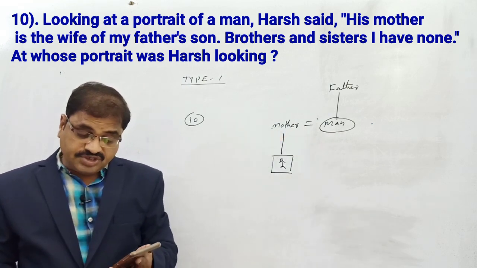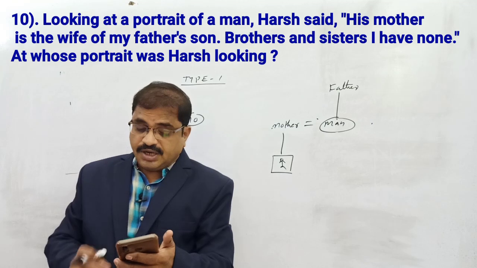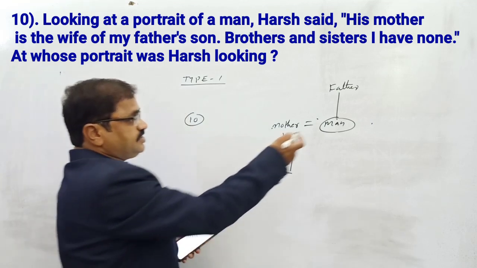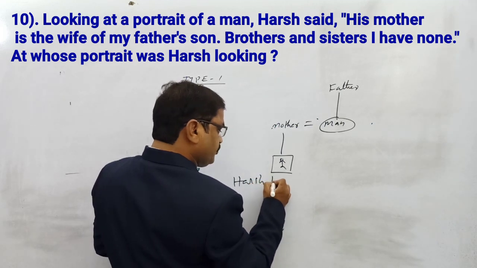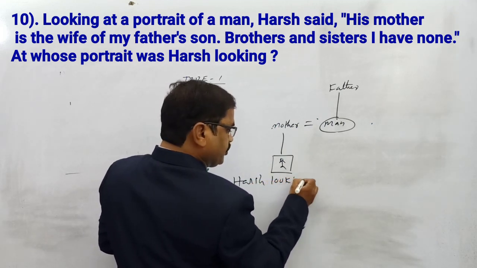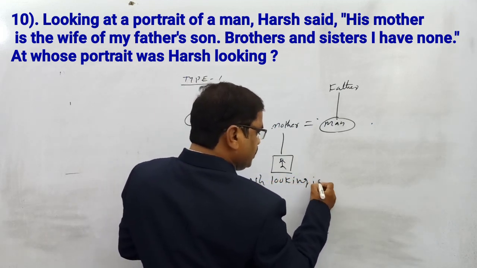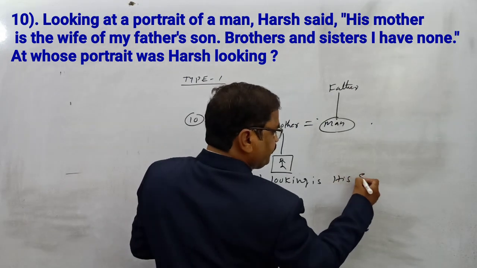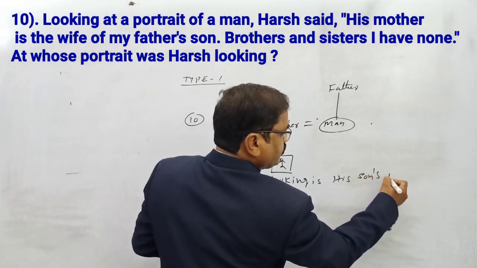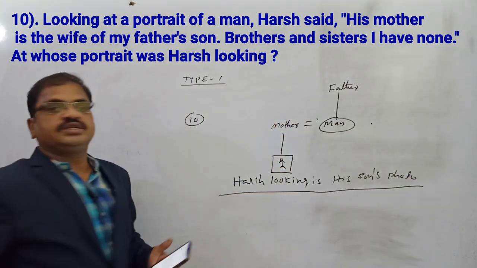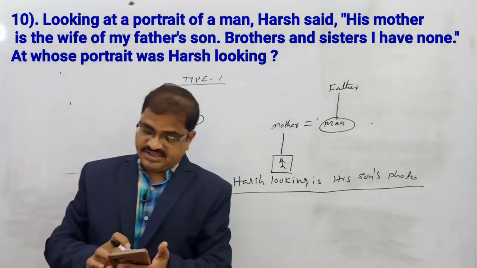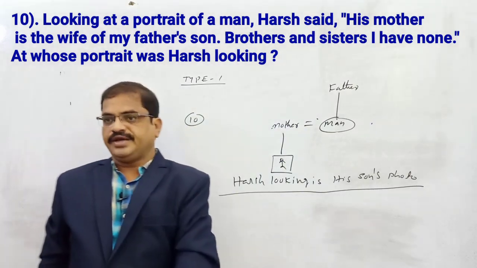So what is asked in this question? Whose portrait is Harsh looking at? Harsh is Harsh only. So Harsh is looking at his son's photo. His son's photo is the right answer. This is the clear introduction regarding type 1.